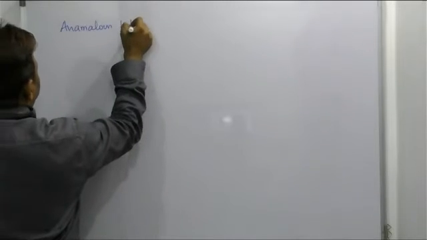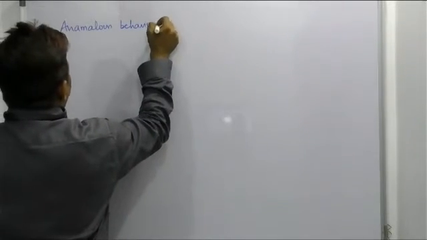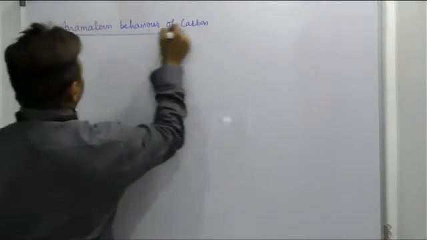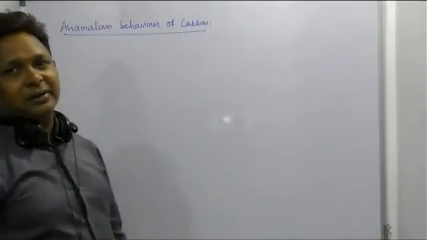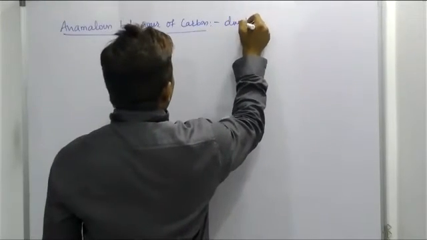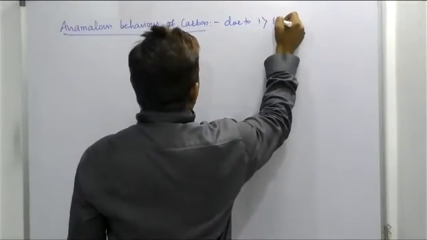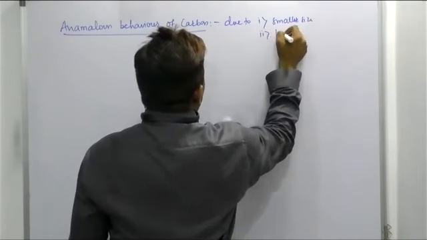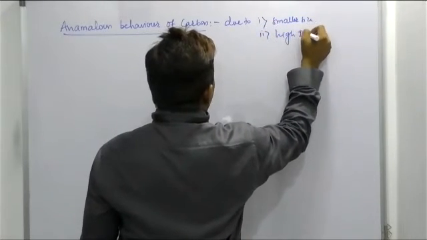Sir, what is the anomalous behavior of carbon? How will this carbon behave anomalously with the other group elements? But why, if they ask, you have to say the same. Anomalous behavior of carbon is due to what? Smaller size, high ionization energy.